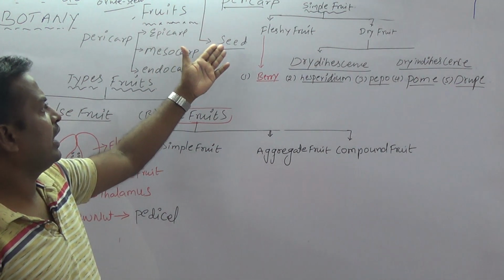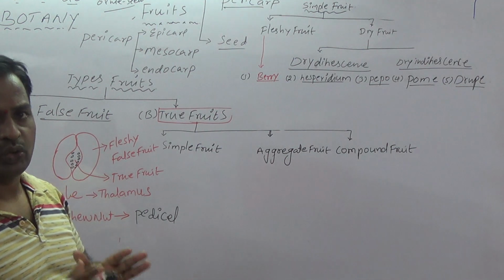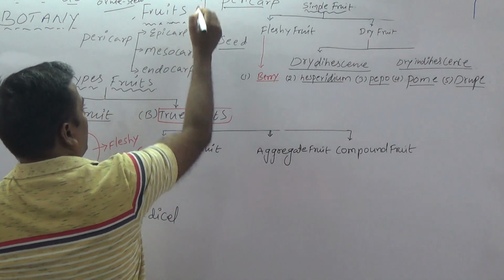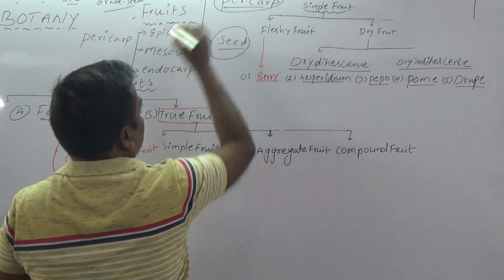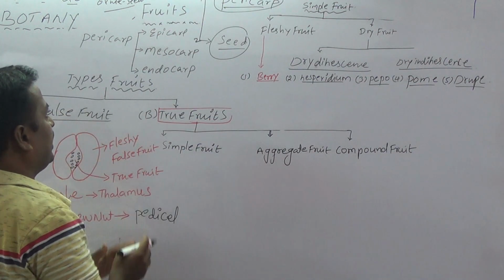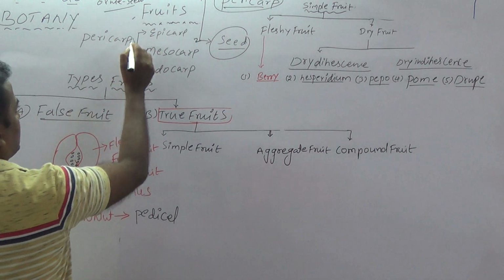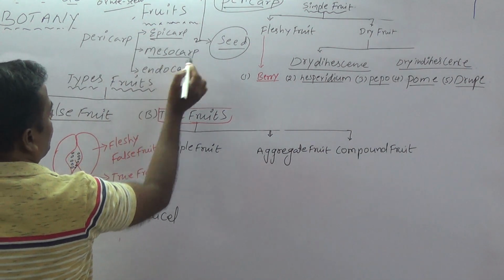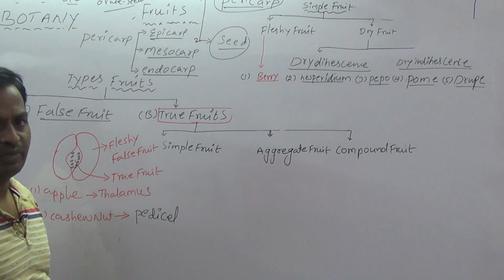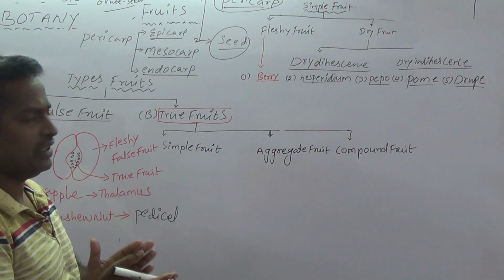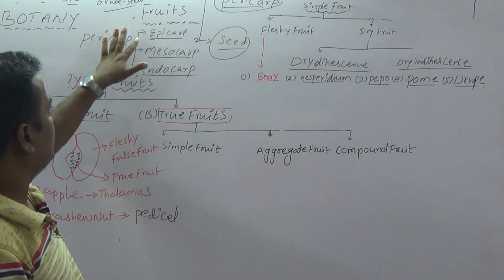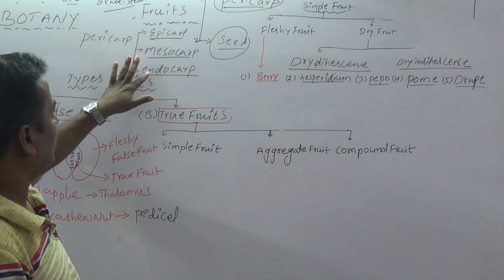All seeds are enclosed by the pericarp. There are two parts: one is the pericarp, the second one is seed. The seeds are enclosed by the pericarp. And the pericarp is again divided into three layers: epicarp, mesocarp, endocarp. The fruit, how many parts are there? Two parts, pericarp and seed. Again, the pericarp is divided into epicarp, mesocarp, endocarp.